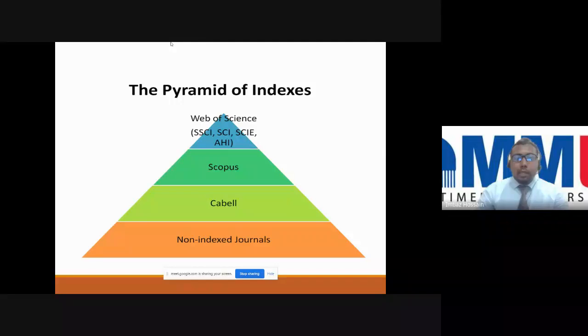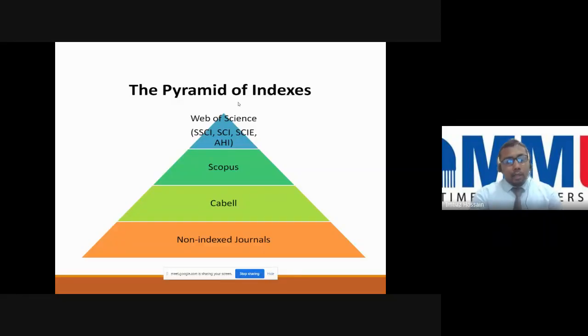So Web of Science is actually the utmost index we should prioritize. If you publish in Web of Science, another name is ISI journal. If you publish in Web of Science, the citation will have an impact on the time higher ranking. But if we publish in Scopus, it will be helpful and contribute to another ranking, which is the QS ranking. So these two we can focus on, Web of Science and Scopus.